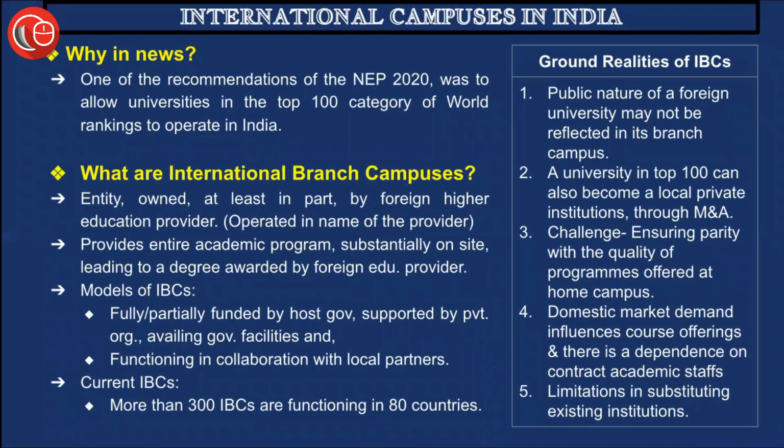For example, the National Education Policy provides that we should be bringing in more and more foreign institutions, those which are at least in the top 100 rankings of the world. These higher education institutions, universities or campuses should be brought to India and should collaborate with the Indian higher education system, which will give a world-class education and better exposure to our students. But this article very appropriately says that it is not something we can just bring and keep in the Indian higher education system. We need to make some changes before we bring it into our own system.